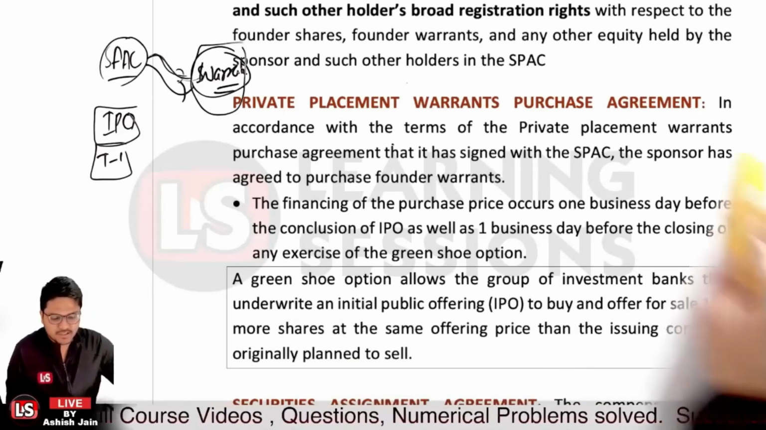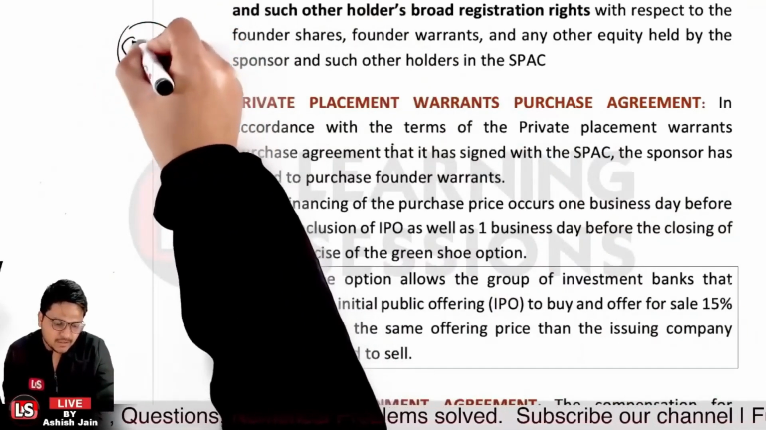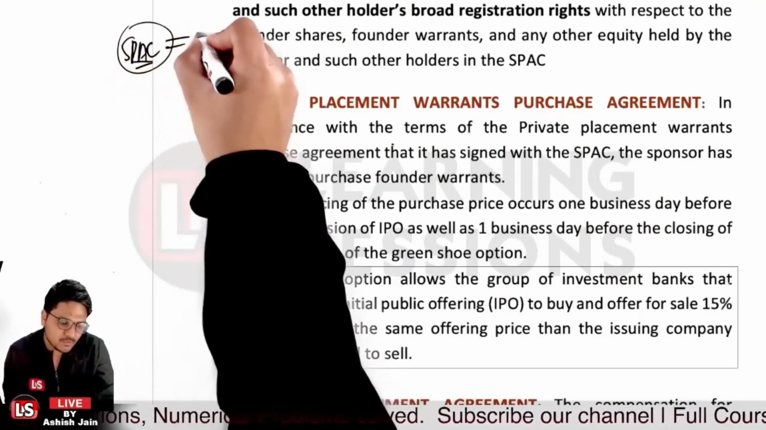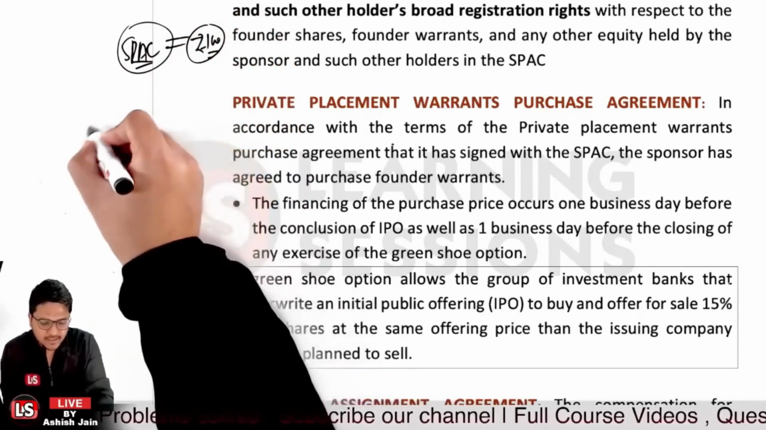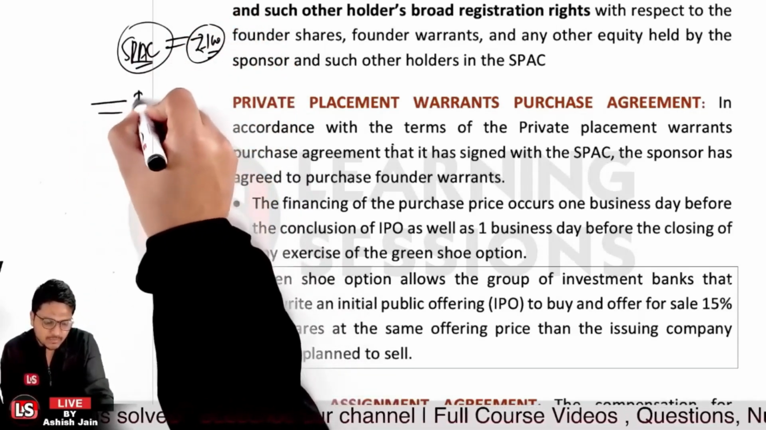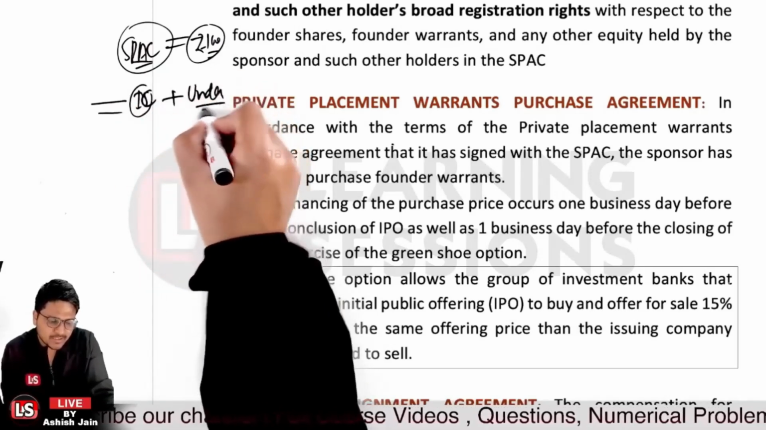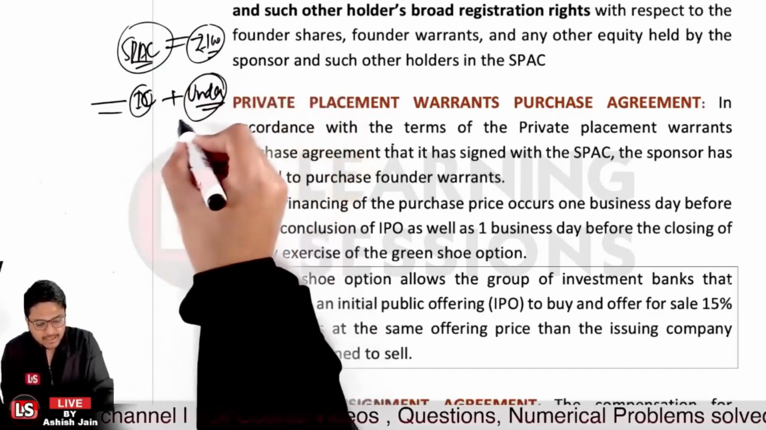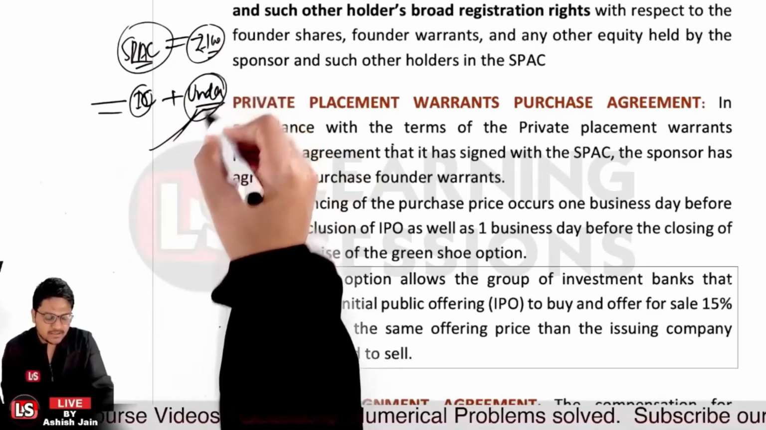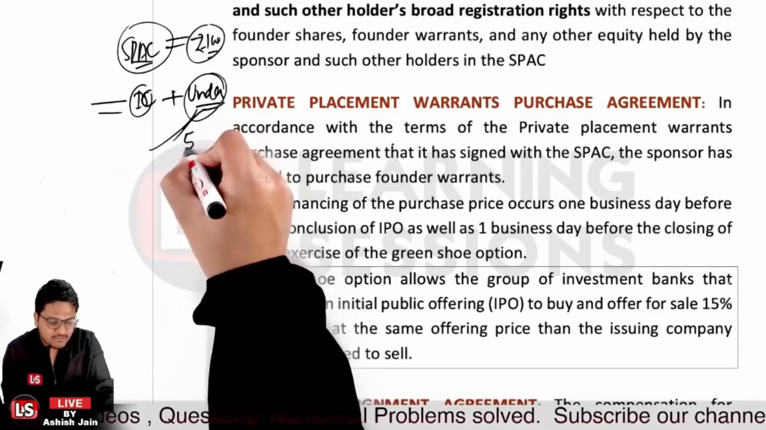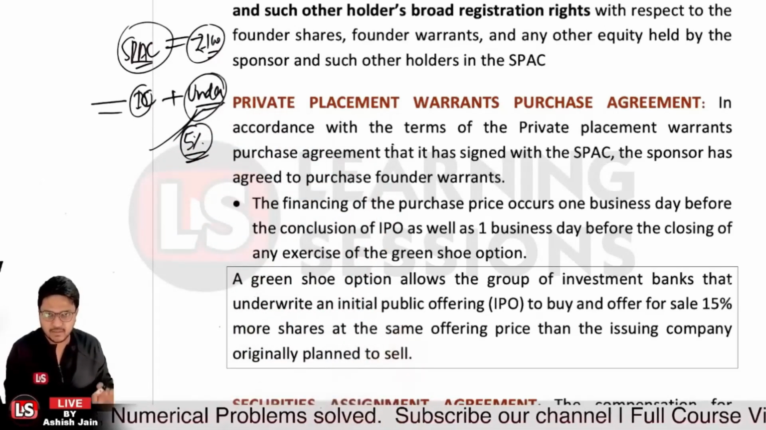Let's understand this with an example. Let's say the IPO is being offered by a SPAC and the unit share price is rupees 100. Let's say there is an agreement between the issuing company, that is the SPAC, and the underwriter companies, the merchant banks, that if there is under-subscription, the underwriter will purchase 5% of the shares. That is the normal underwriting agreement, right?